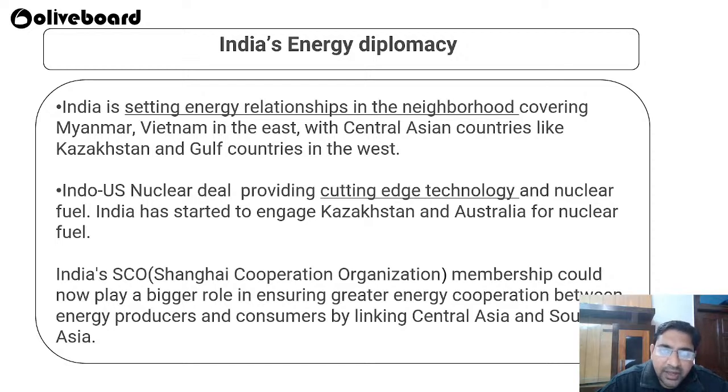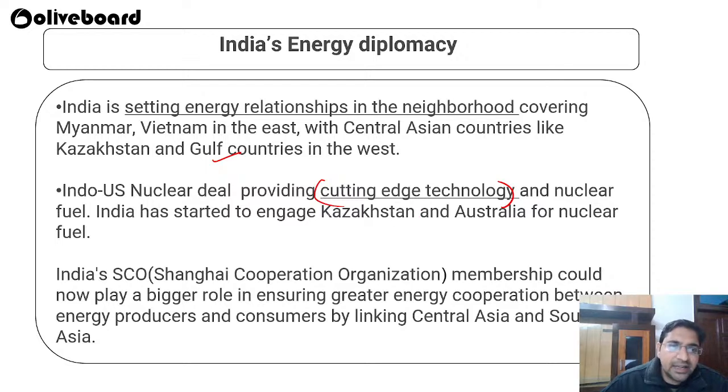Now what is Indian energy diplomacy, like how India is diplomatically talking with other countries regarding its energy security? India has set up energy relationships with various neighbours and other countries like Myanmar, Vietnam, Central Asian countries like Kazakhstan, and Gulf countries. Wherever things are in excess, we have created an energy relationship, and even our PM has gone to those places and attended various events in order to have talks regarding the energy requirement.